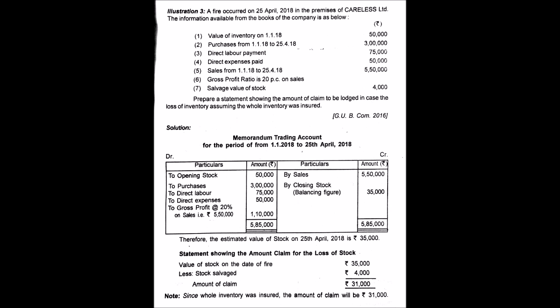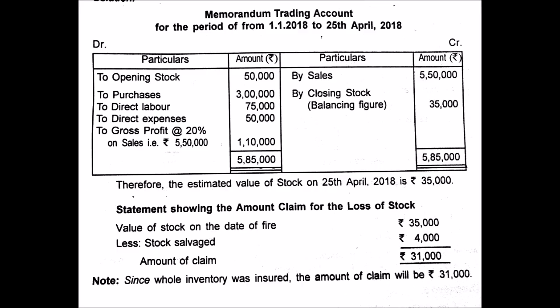Now in order to make a claim with the insurance company, you as an accountant have to find out the amount of stock on the date of fire with Careless Limited. To find that amount of closing stock, you will have to prepare a memorandum trading account. If you look on the screen, you'll find the solution. Memorandum trading account for the period 1st of January 2018 to 25th of April 2018.